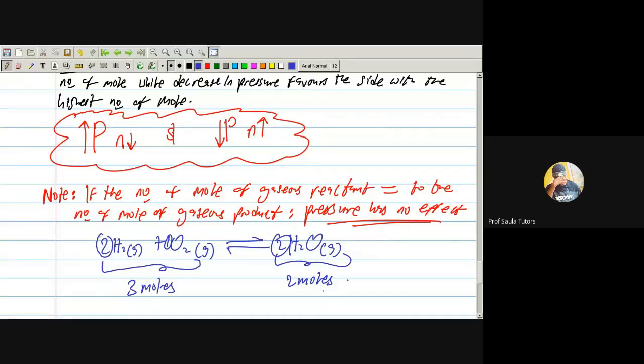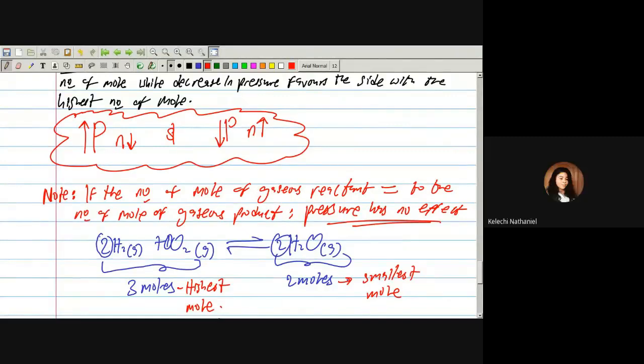Now, I have 3 moles on the reactant, 2 moles on the product. Don't forget the trick. If I increase pressure, it will favor the side with the smallest mole. Which side is the smallest mole? This is the smallest mole, and this is the highest mole. So this is very simple now. If I increase pressure, where will it favor, forward reaction or backward reaction?